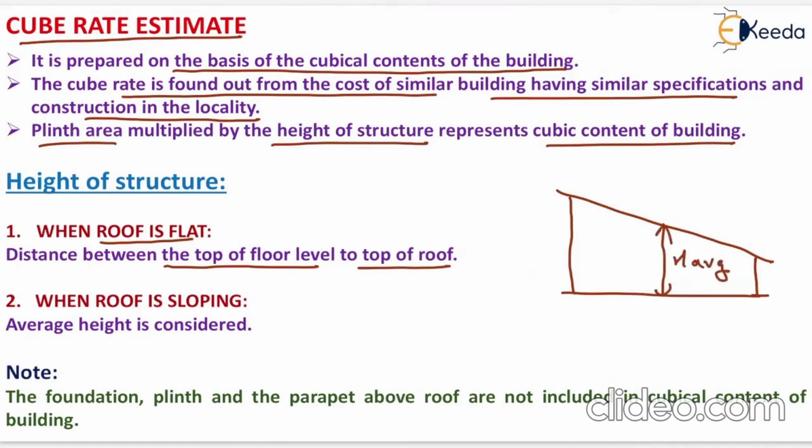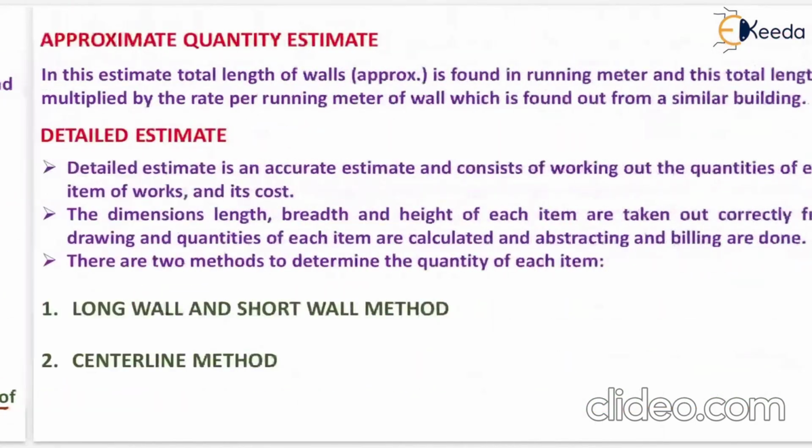One note is that the foundation, plinth and the parapet above roof are not included in cubical content of building. It means that in the calculation of cubical content of the building, we have to exclude the foundation, plinth and the parapet above roof.